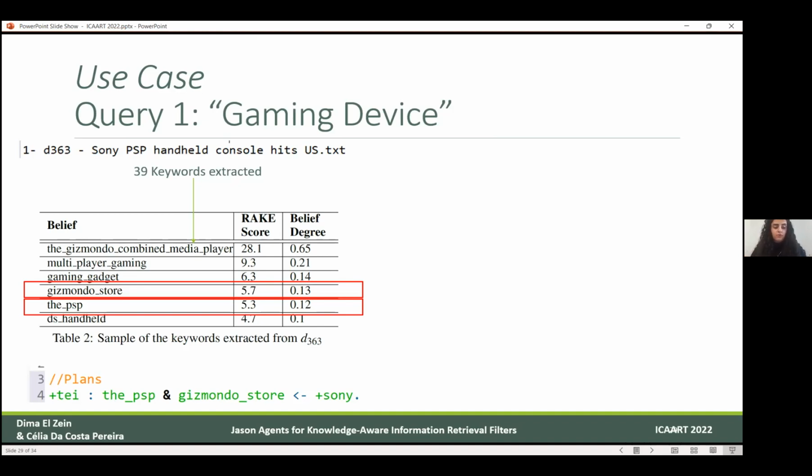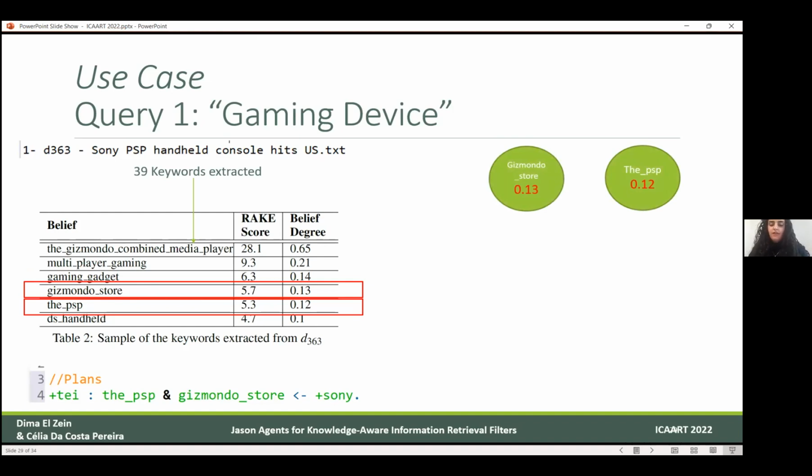Now it's time for the agent to start its reasoning process and check if some of the plans are applicable. In this case, we can see that the user has PSP and has Gizmondo in its belief base. So the agent will execute its reasoning process to derive the belief SONY.